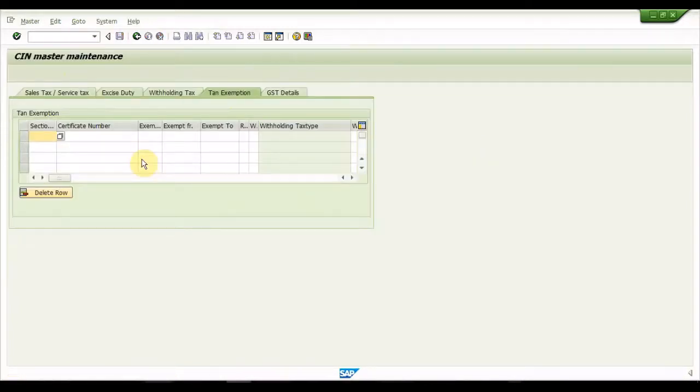Maintain threshold in the vendor master in the exemption tab under the Control Data. If it is an S/4HANA system, maintain in the Country Specific Enhancement 1 tab under Company Code row.